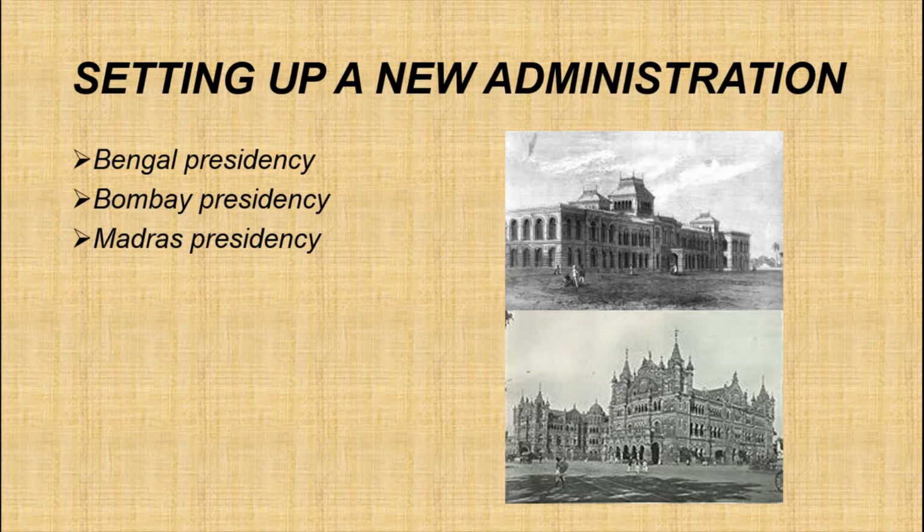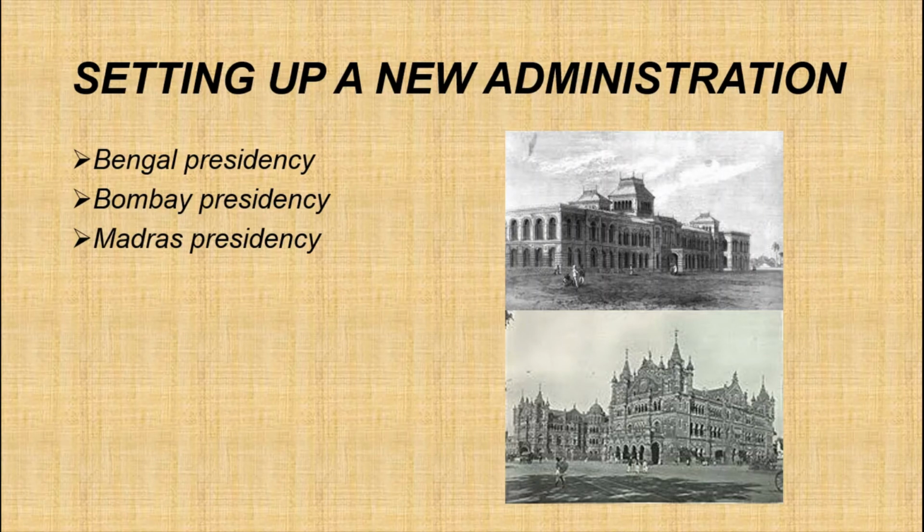Lord Warren Hastings, right? See, he played a major role in the expansion of company power, and by the end of his time, the company had acquired power in Bengal. Acquired means got. The company had got power in Bengal, Bombay, and Madras.